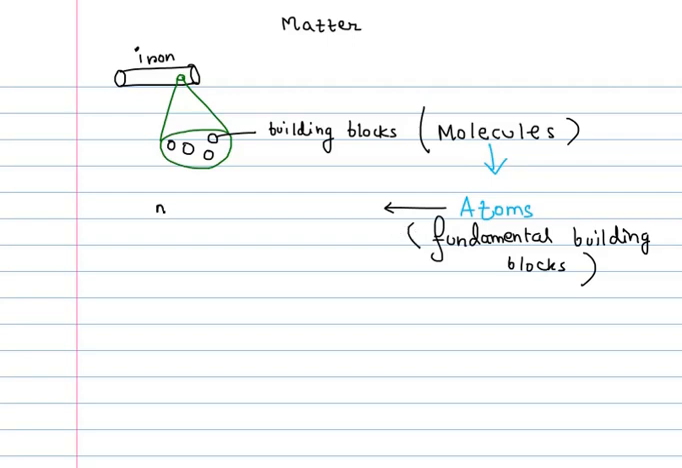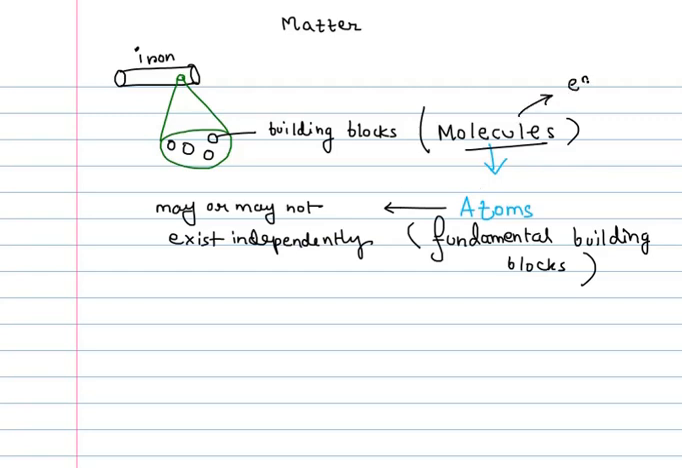But atoms may or may not exist independently. So that is one of the reasons why we have molecules. Molecules are basically combinations of atoms, and molecules have this advantage, which is they can exist independently. Atoms combine to form molecules.